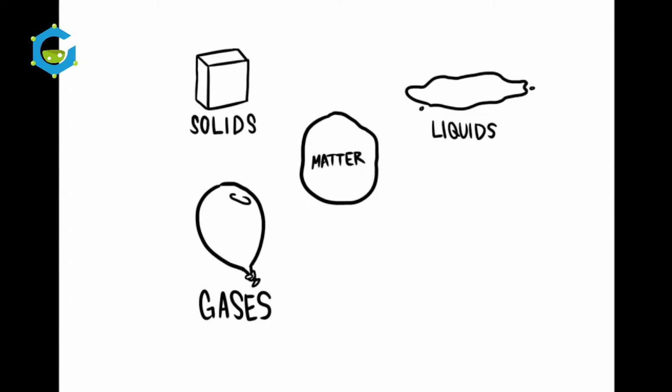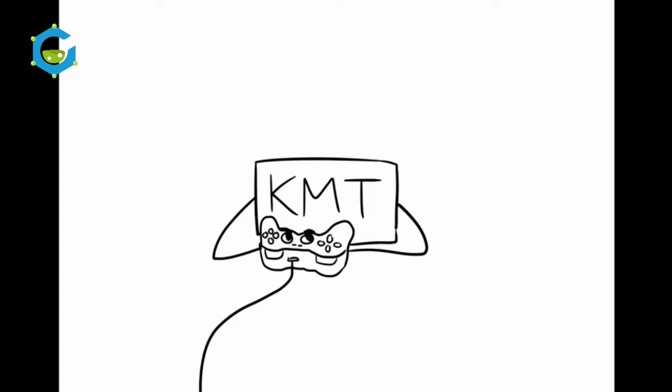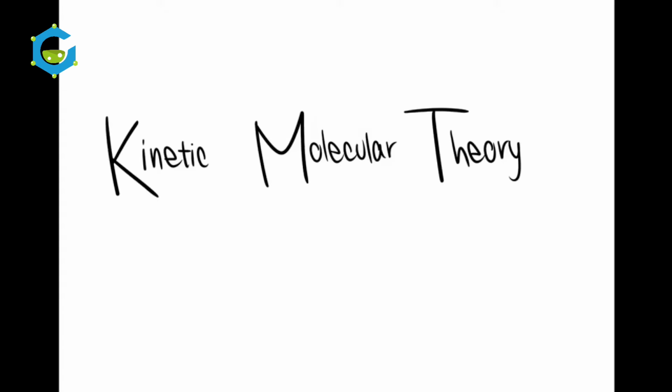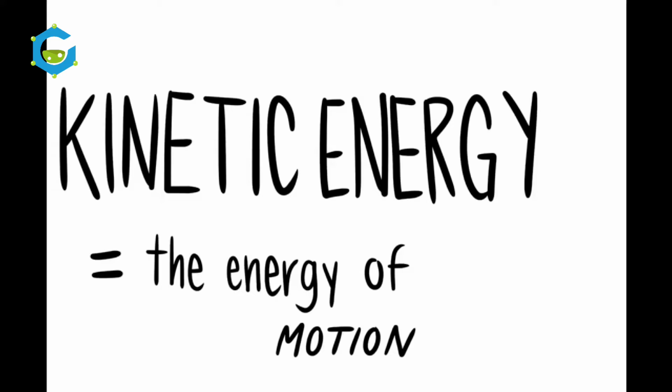We will focus on solids, liquids, and gases in this video, what they are made of, and more in-depth into them. Let's talk about how the kinetic molecular theory comes into play. The kinetic molecular theory explains what happens to matter when the kinetic energy in particles change. Kinetic energy is the energy of motion, and all particles are stated to be moving, containing kinetic energy. The main points of KMT are as follows.